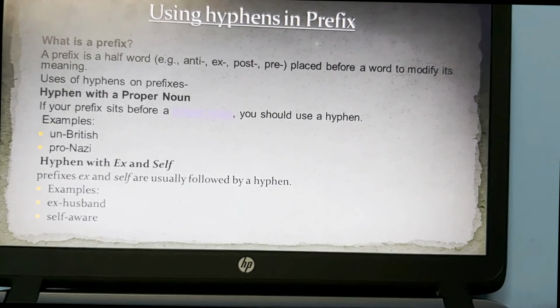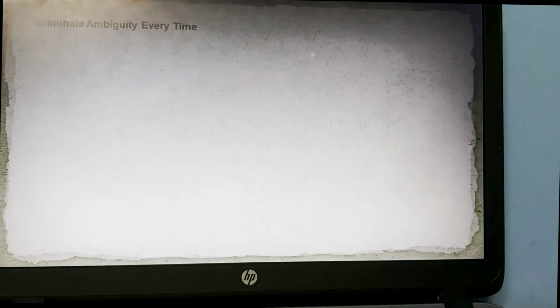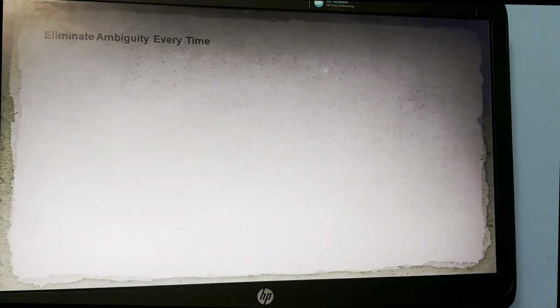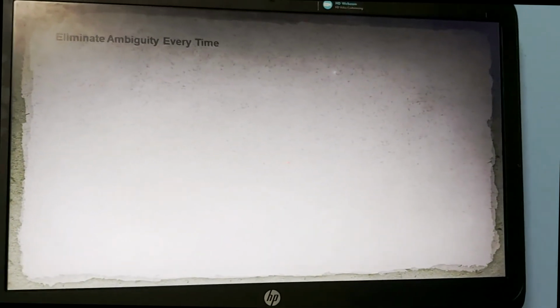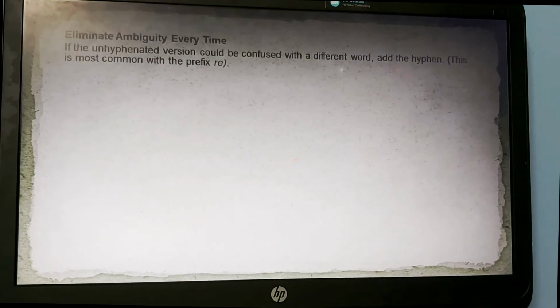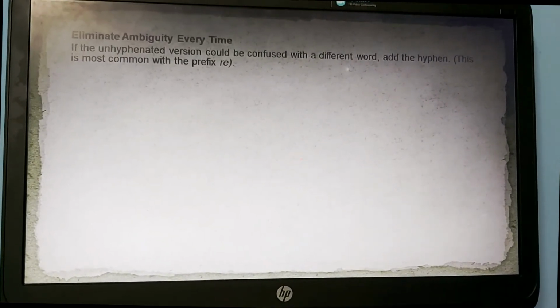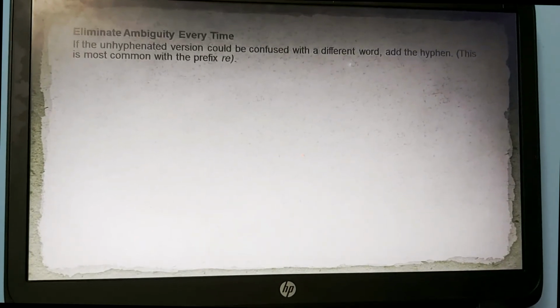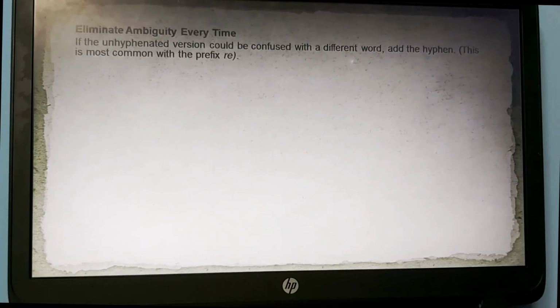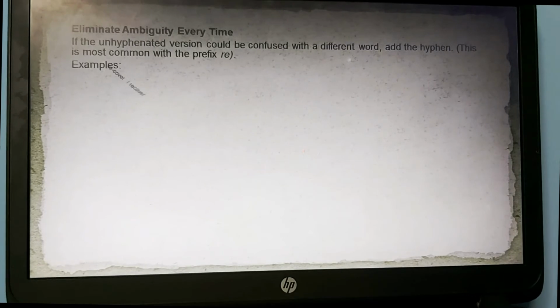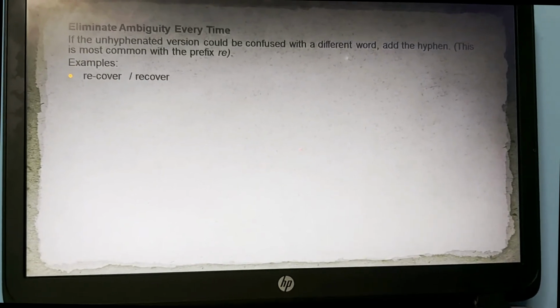Next, again to eliminate ambiguity, we use a hyphen with a prefix. If the unhyphenated version could be confused with a different word, add a hyphen. This is most common with the prefix re, as an example re-cover or recover.